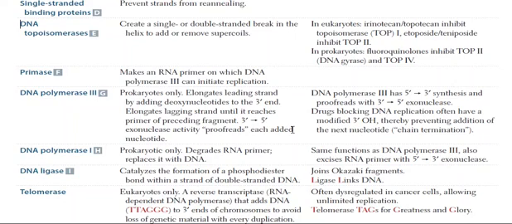Unlike DNA polymerase 1, which lacks the support of a clamping protein, it will fall off from the DNA strand after synthesizing 50 to 100 nucleotides.